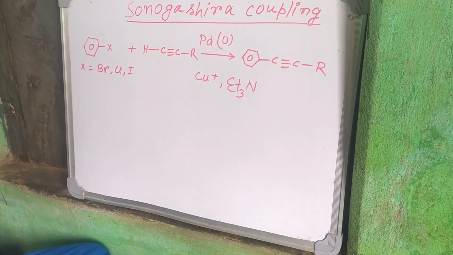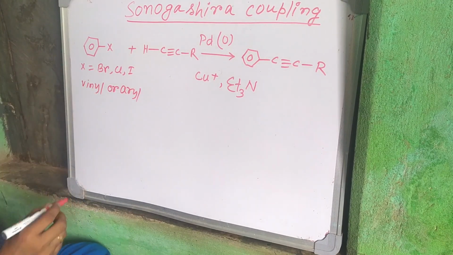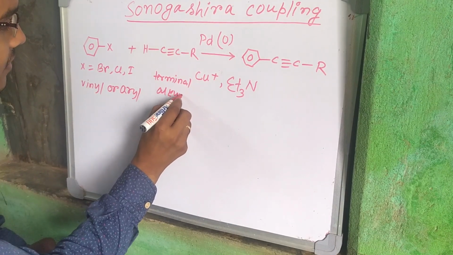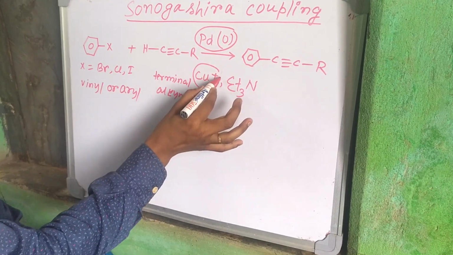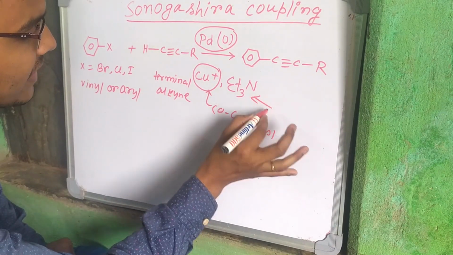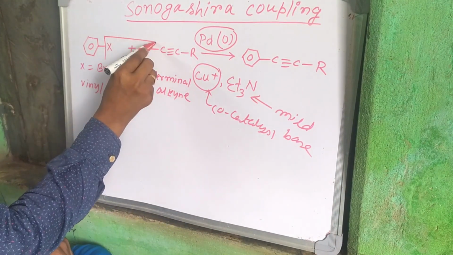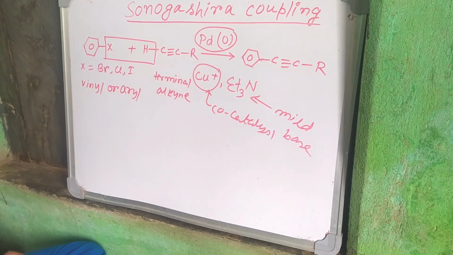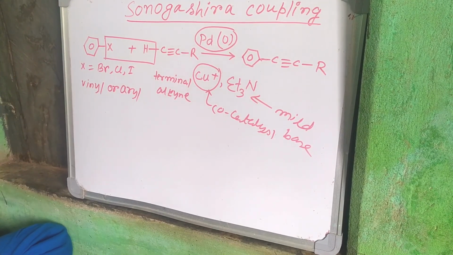In this Sonogashira coupling, a vinyl or aryl halide and a terminal alkyne, in presence of a palladium 0 catalyst and copper plus as a co-catalyst, in presence of a mild base, undergo C-C bond formation. See here, C-C bond formation occurs. This reaction is called the Sonogashira coupling reaction. This is a very important reaction in organometallic chemistry. So let's start the mechanism of this reaction.